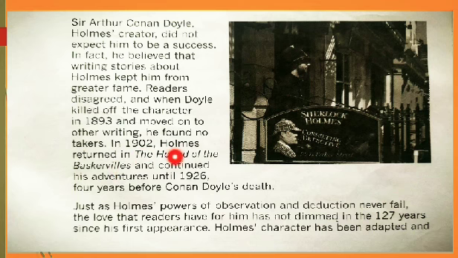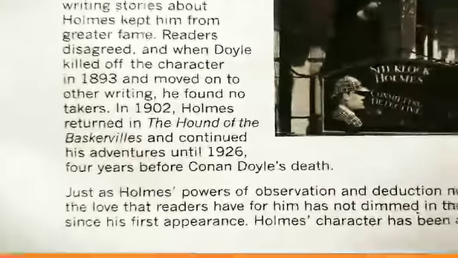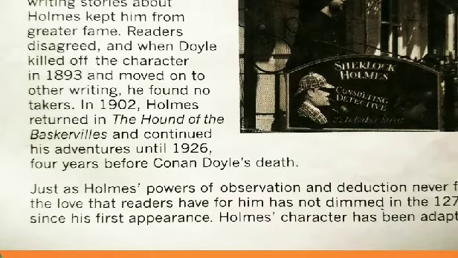Holmes, meaning Sherlock Holmes, returned in The Hound of the Baskervilles and continued his adventures until 1926, 4 years before Conan Doyle's death. That means Arthur Conan Doyle had stopped writing about detective stories and discontinued creating the character of Sherlock Holmes again and again.